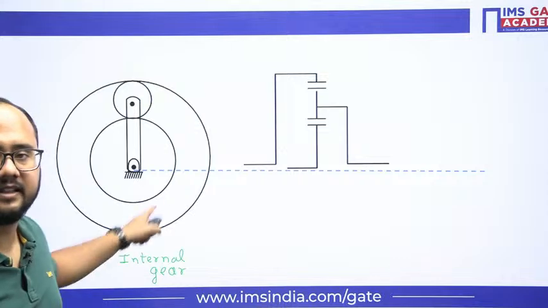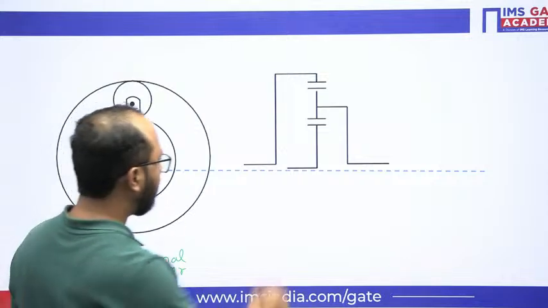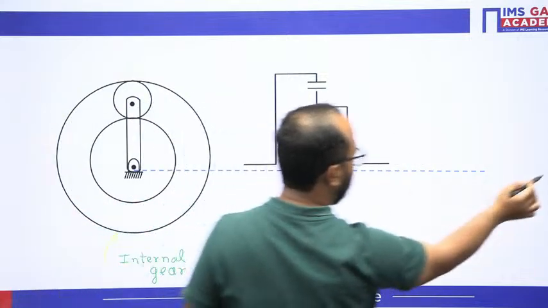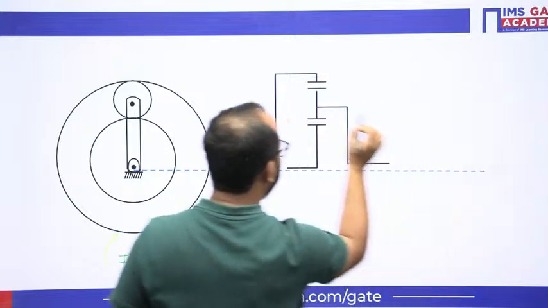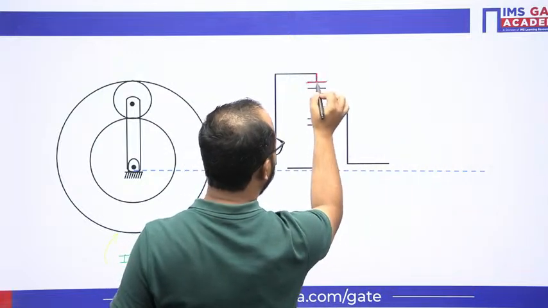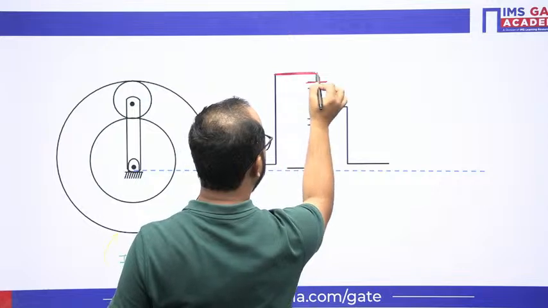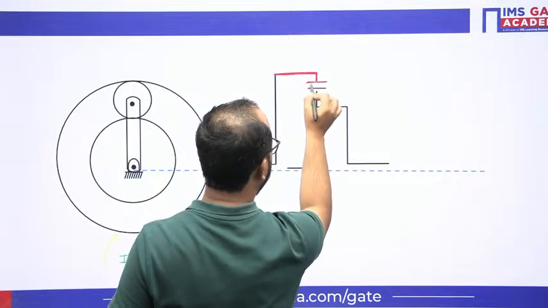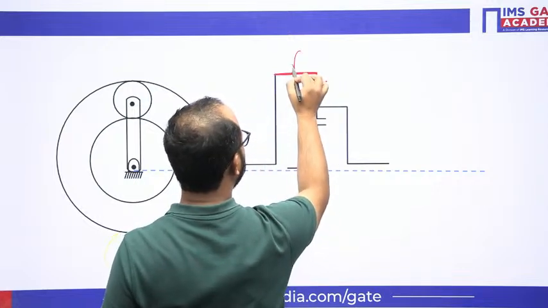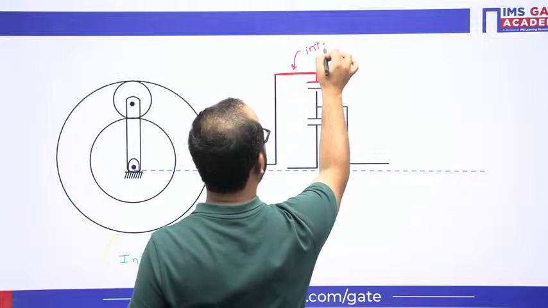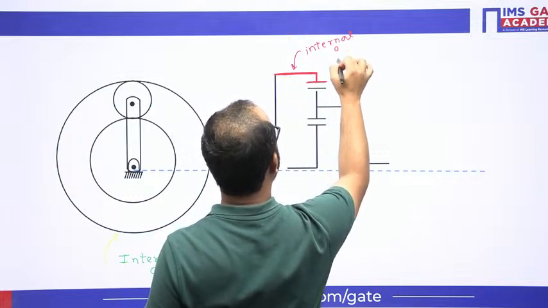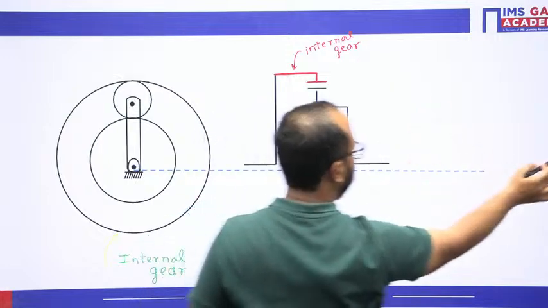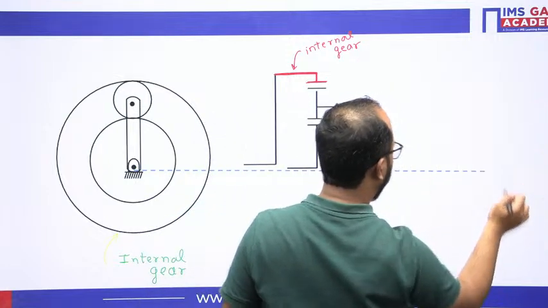This is our internal gear. See, you can understand how the teeth are drawn towards inside. Towards inside the teeth are drawn, right? So this is the representation of internal gear. Okay.